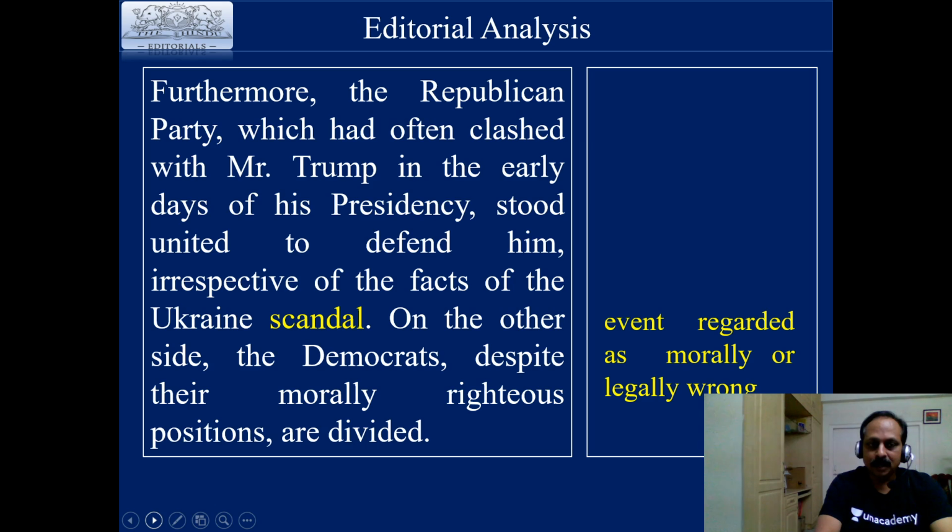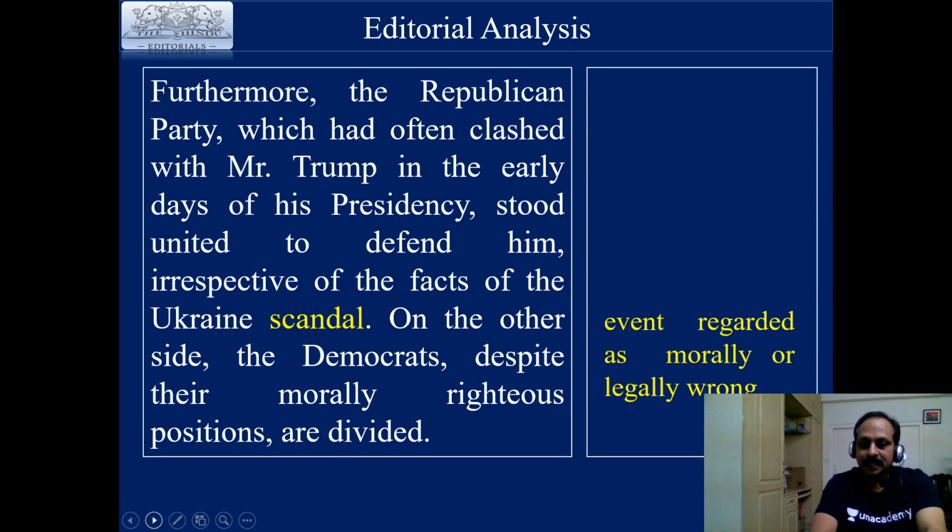Usually, every party has its own problems, and in this particular incident, the entire party stood behind Mr. Trump, irrespective of the differences and irrespective of the facts of the Ukraine scandal. That is on one side. On the other side, the Democrats, despite their morally righteous positions, are divided. The party that was behind Mr. Trump was united, but Democrats, though their stand was right, though their stand could be justified, they are divided.